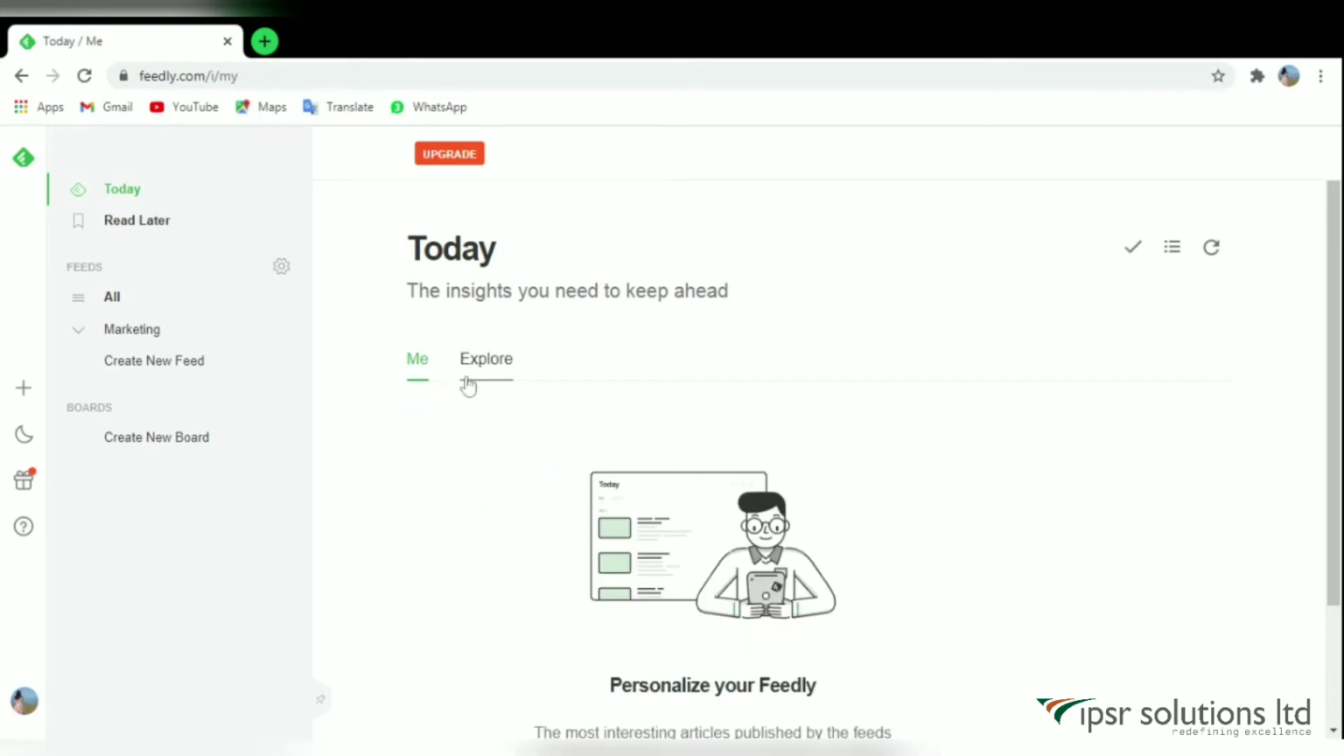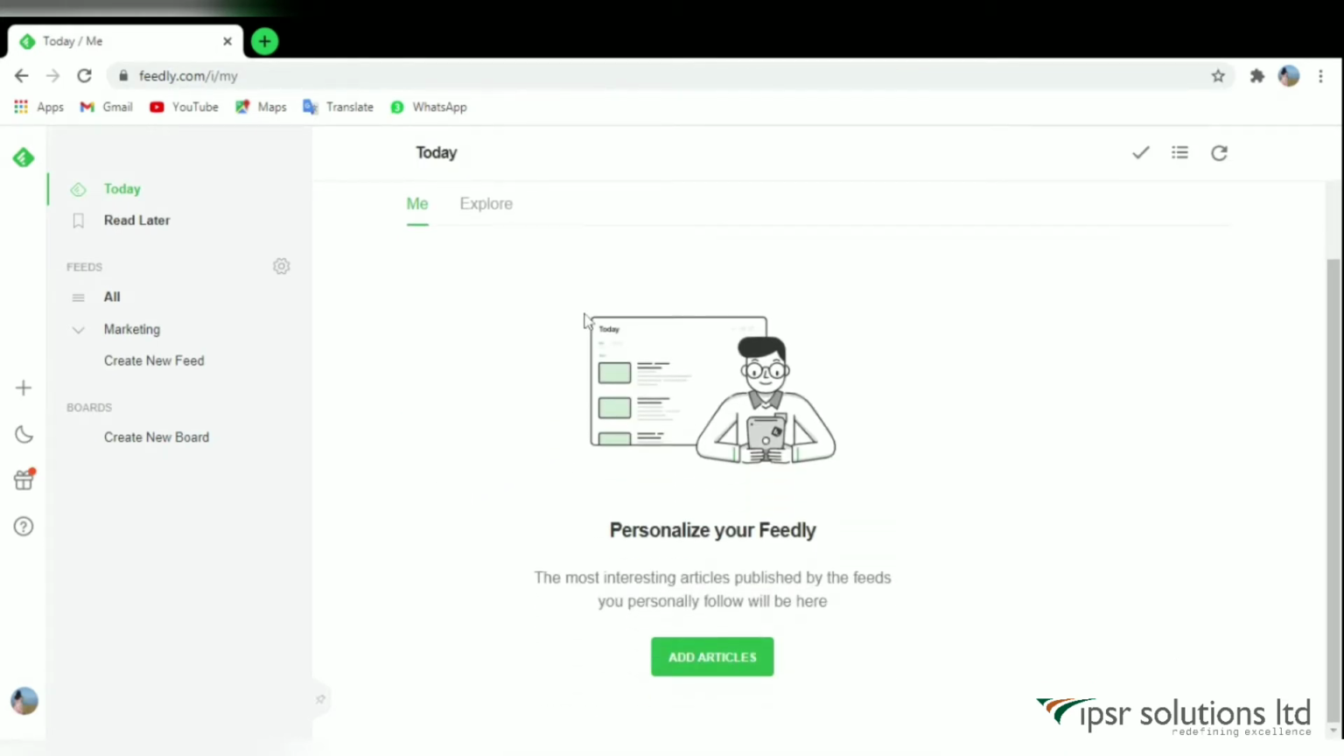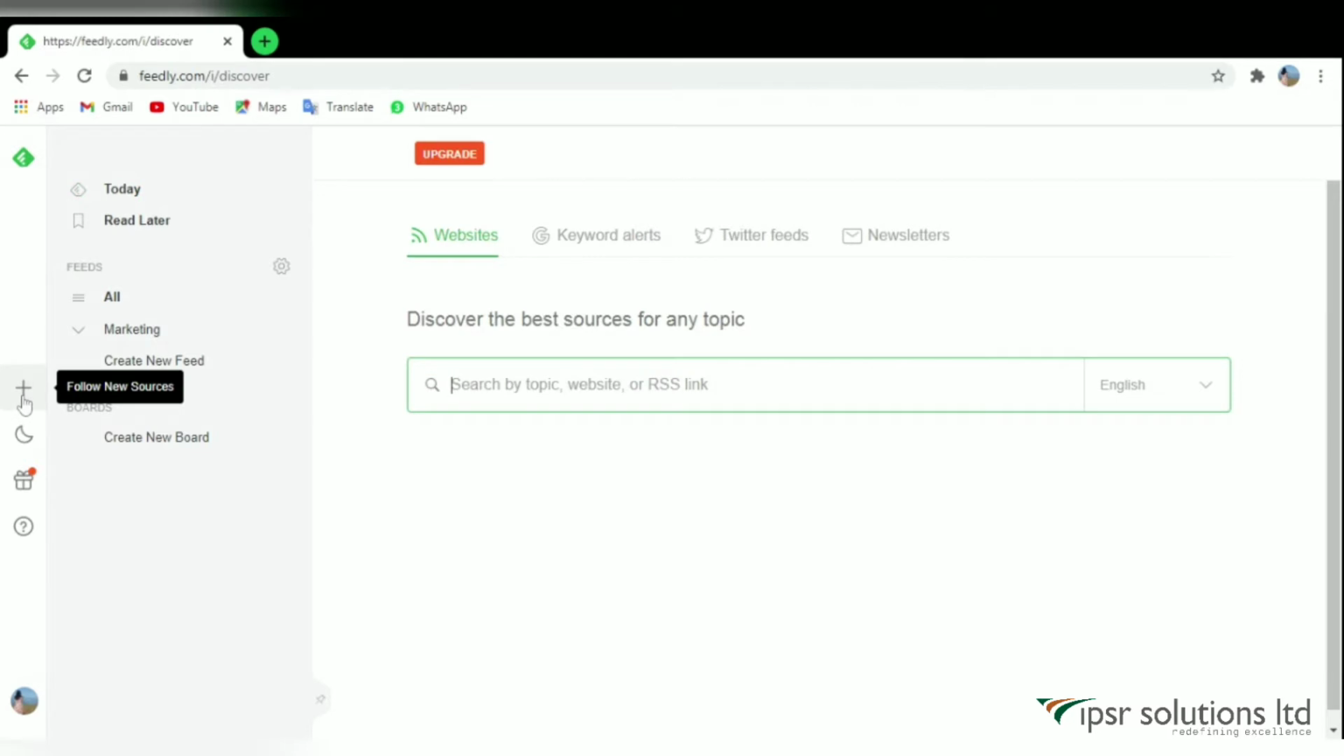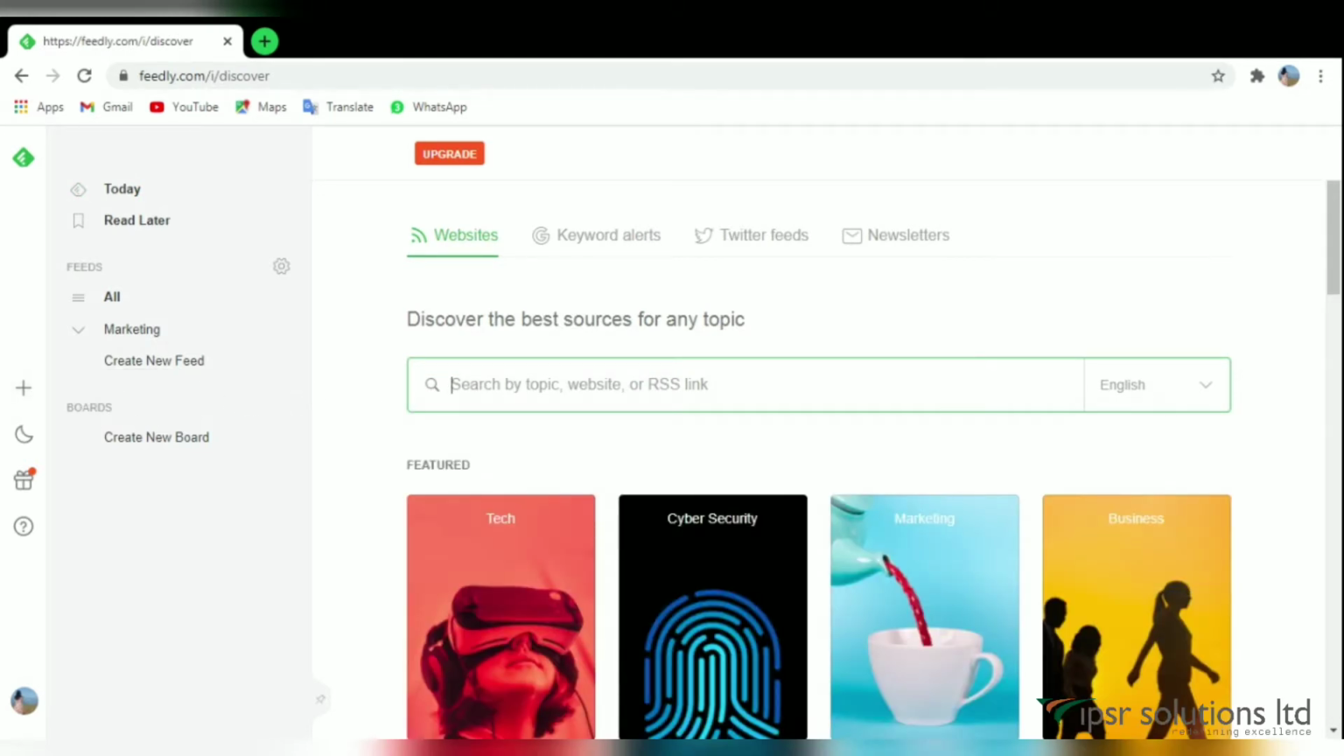After login, we can see the dashboard of our account. Here we can create feeds and also add articles to them. This is the new feed creation button and this is the article creating button.